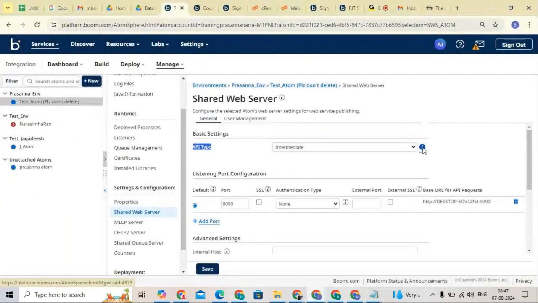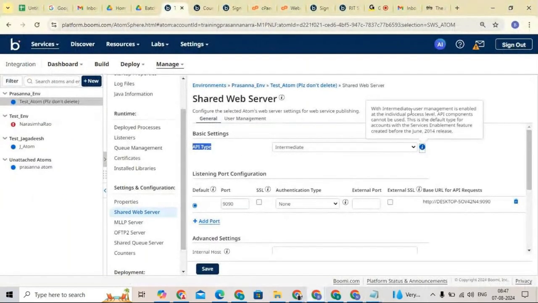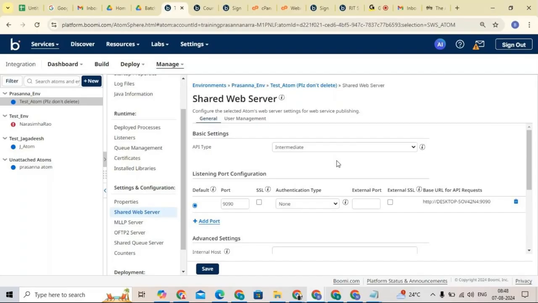So you can open this. With intermediate, user management is enabled at the individual process level. Whenever you put the API type as intermediate, it means individual process level, like whenever you want to give any individual user access.